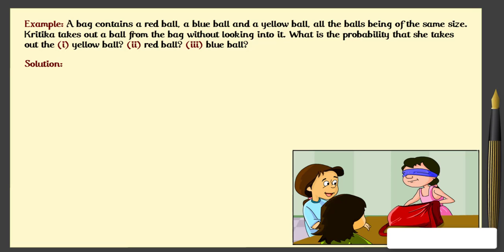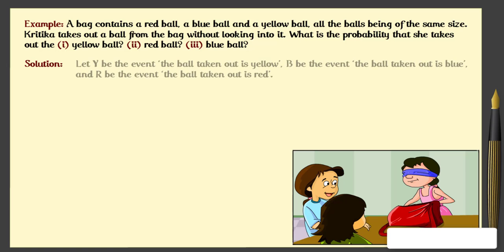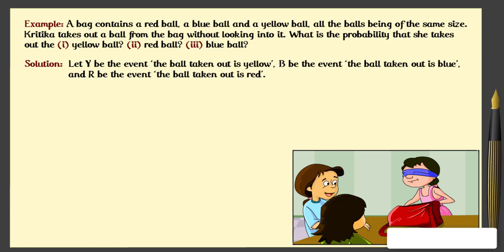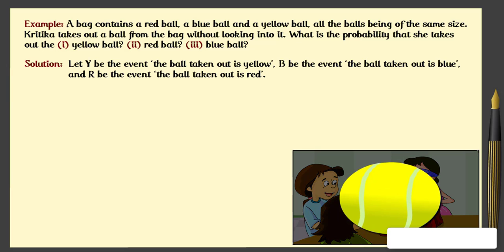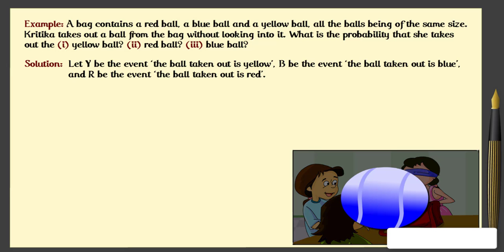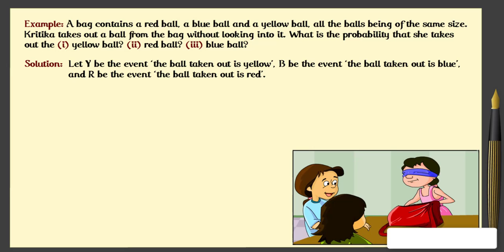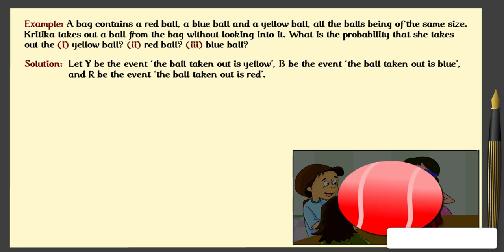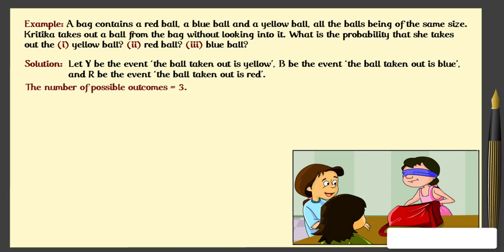Solution: Kritika takes out a ball from the bag without looking into it. So it is equally likely that she takes out any one of them. Let Y be the event the ball taken out is yellow, B be the event the ball taken out is blue, and R be the event the ball taken out is red. Now, the number of possible outcomes is equal to 3. 1.